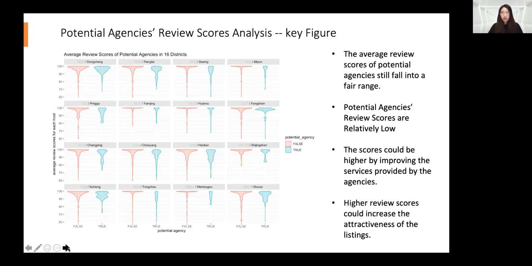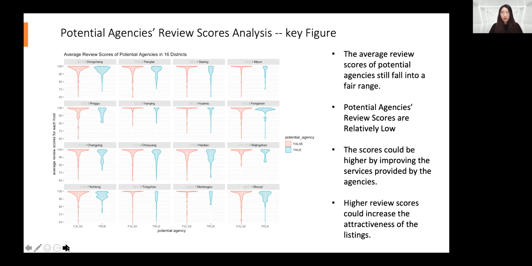And focusing on the difference between the potential agencies and personal hosts, we can find that potential agencies' average scores are relatively low, but still fall into a fair range, and the patterns are similar for all districts. The current agencies may not be able to provide service as carefully as the personal hosts, who are the real house owners. The review scores could be higher by improving service, and higher review scores could increase the attractiveness of the listing. So we suggest our client to offer refined operation service.